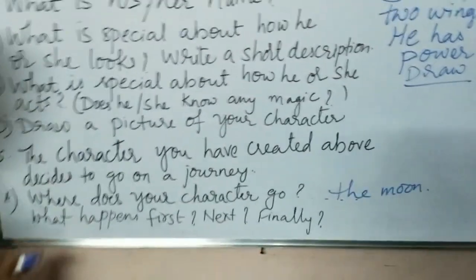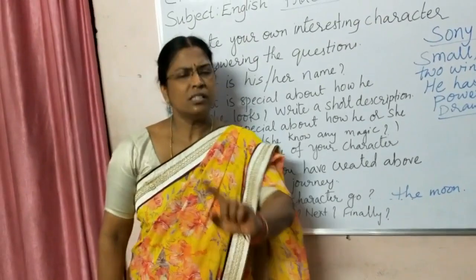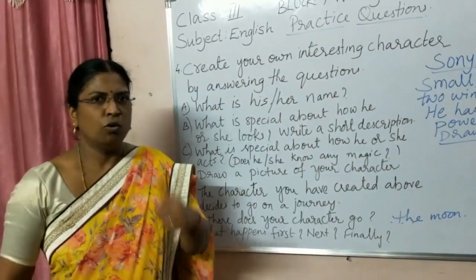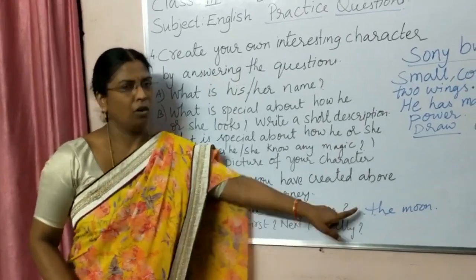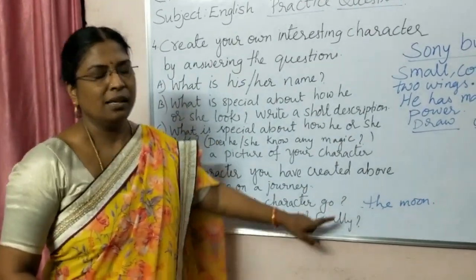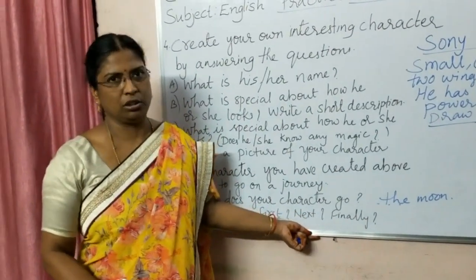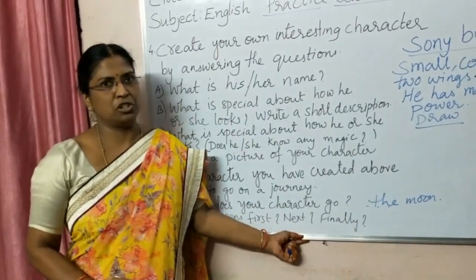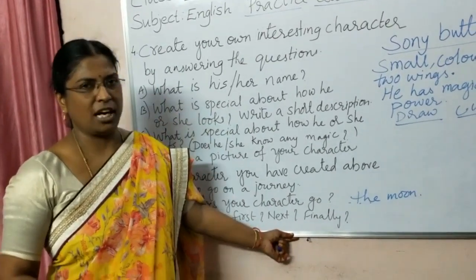Okay. Then what happens first? Next, finally. So first what happens? See, if you want to go to some place, whom do you ask, children? Your parents. So same way, this Sony butterfly asks its parents whether to go to the moon or not. So first it takes the permission of her parents. When parents give permission, then she starts going.